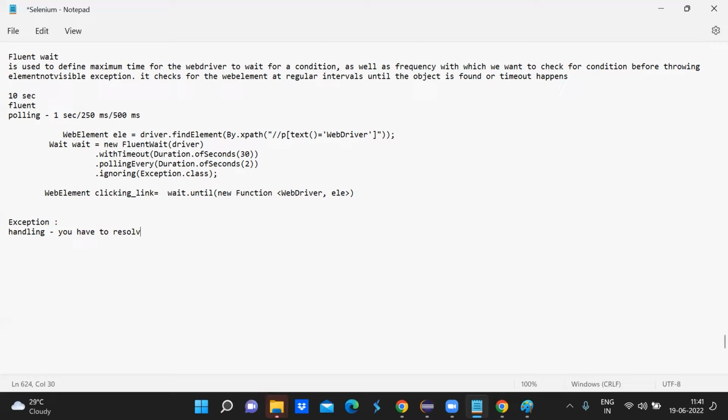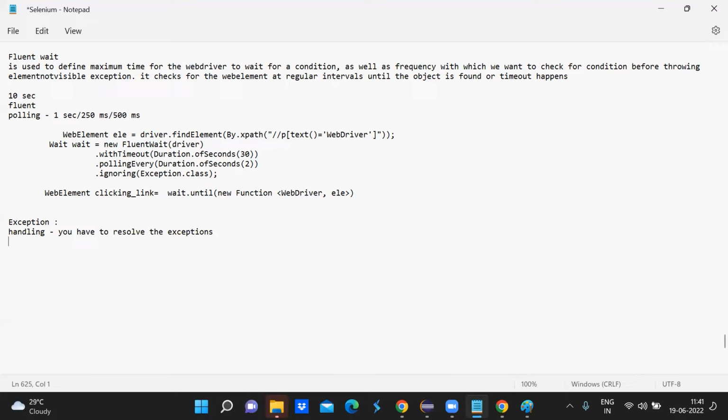So if there is an issue with the locators, and Selenium is not able to find the particular element using the given locator, you have to change the locator strategy. It's not like you can handle that using try catch. Until it finds the element, your program might not terminate, but it would not complete your script either, right? You have to resolve the exceptions.